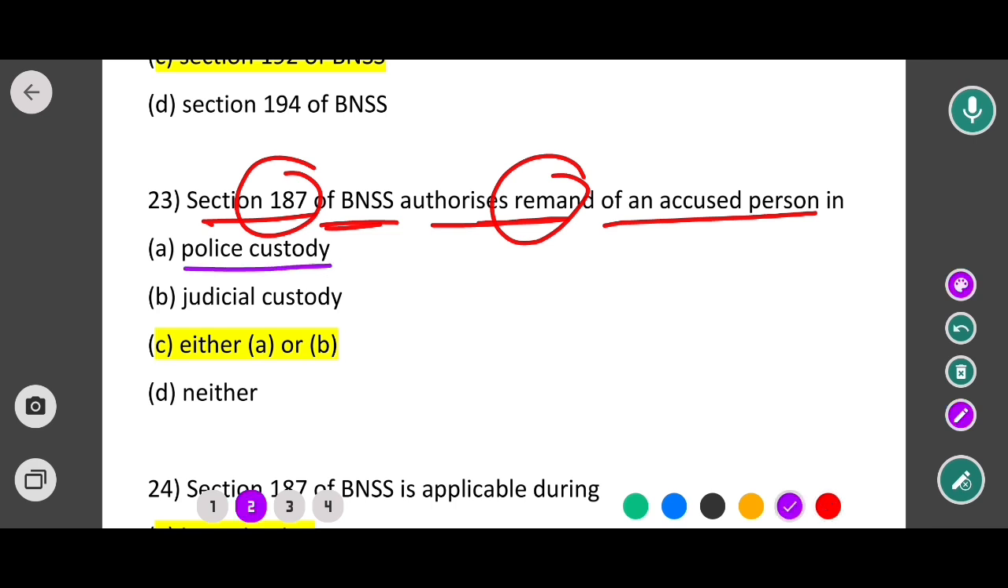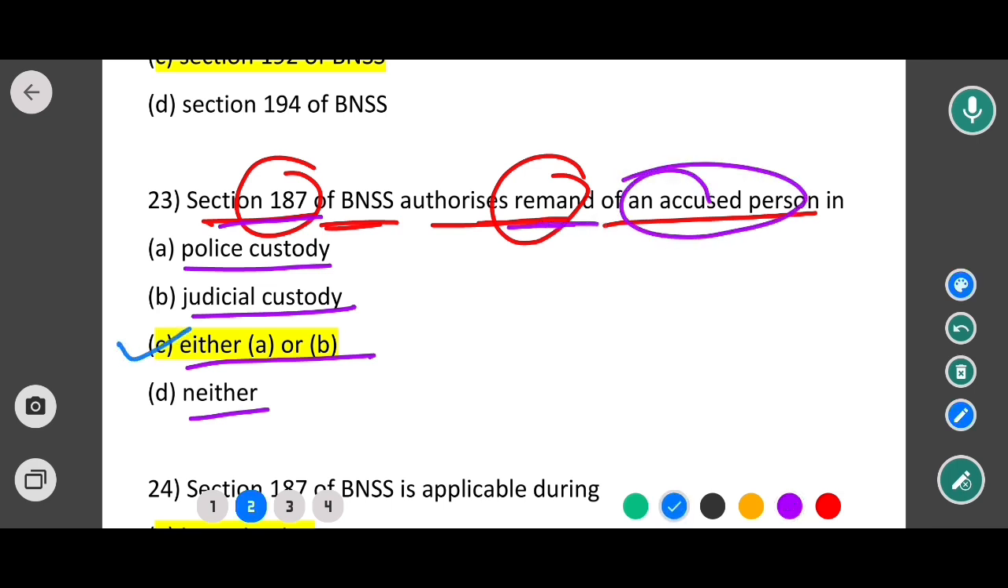Police custody, judicial custody, either A or B, and neither. So as per the provision of section 187 of BNSS, which authorizes remand of an accused person, the correct option would be option C. That means either in police custody or in judicial custody. Okay, so section 187 is all about procedure when investigation cannot be completed in 24 hours.